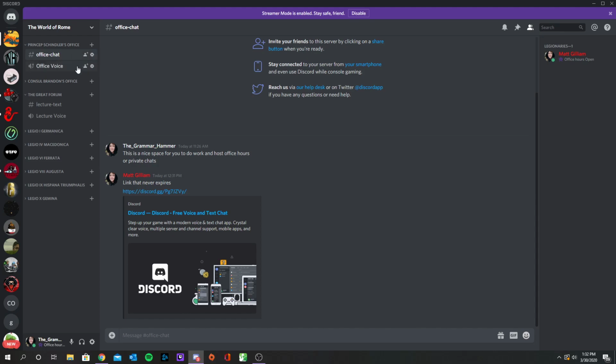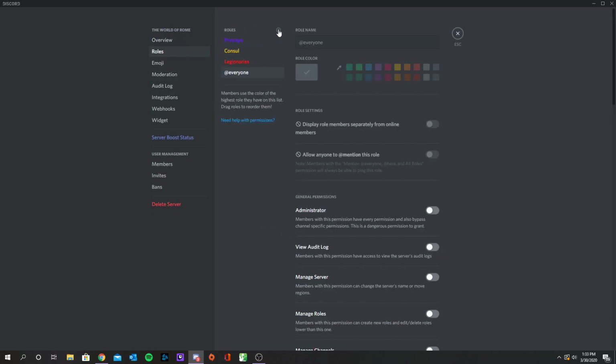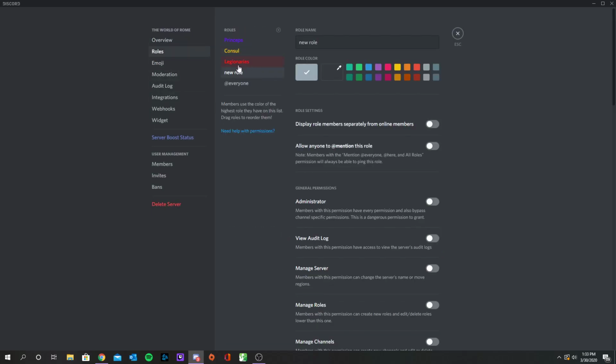Let's see what else. When your students actually get here, I'm gonna make a bunch of roles for these as well, and you can assign people to them. I'll teach you how to make roles real quick. Server settings. You're gonna go to roles. You're gonna hit this little plus button. See how that comes up below Legionnaires? You can move them up or down, and this is their order of importance, how they will be associated.